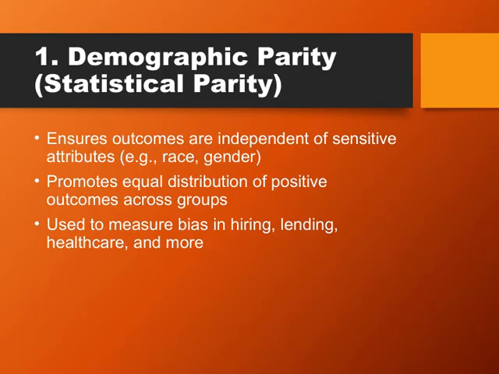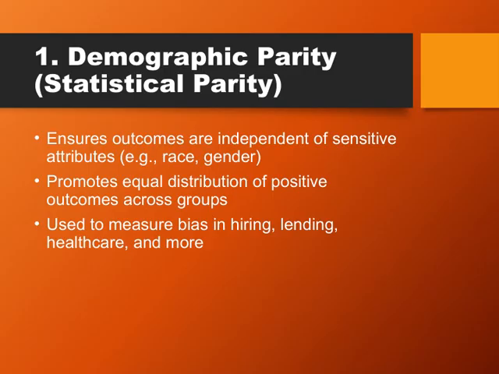characteristics. This means that the positive outcomes, say, getting hired or approved for a loan, should be distributed equally across different groups. So, if 50% of applicants from one group are approved, then ideally, around 50% of applicants from other groups should be approved as well.